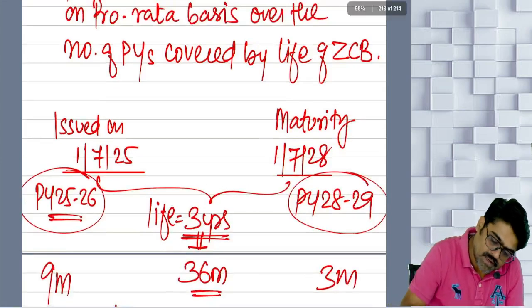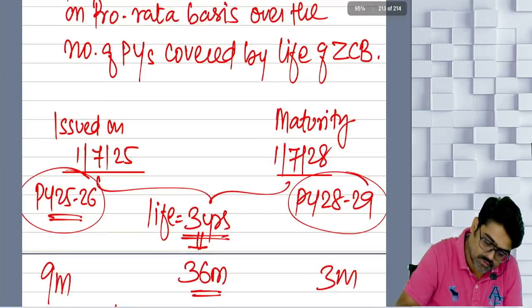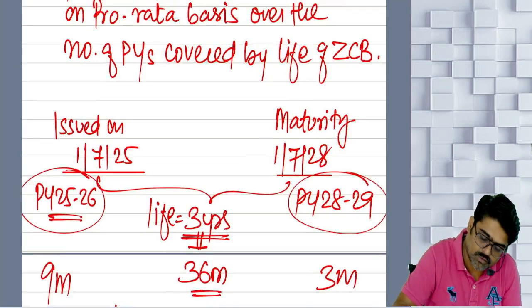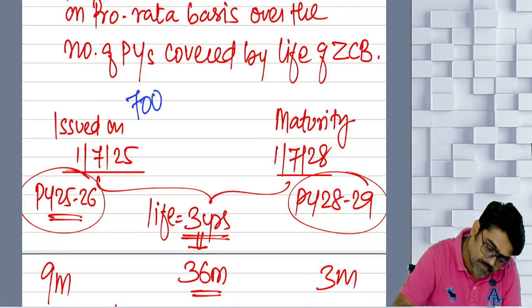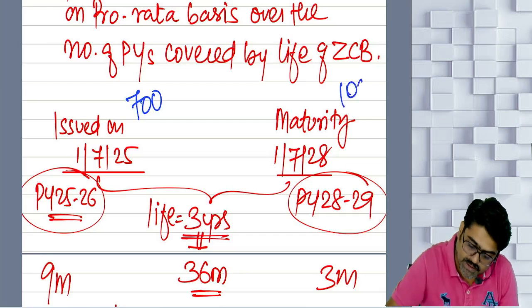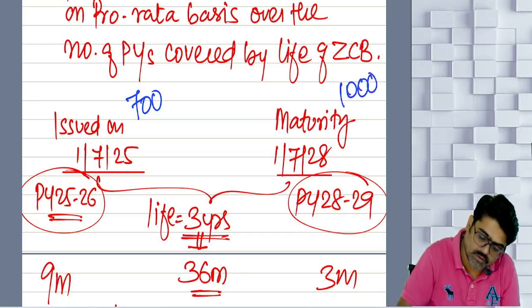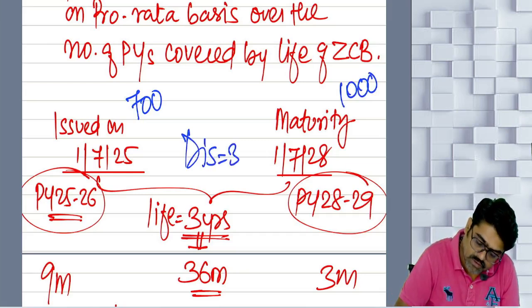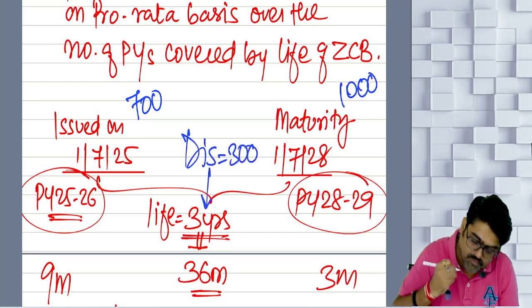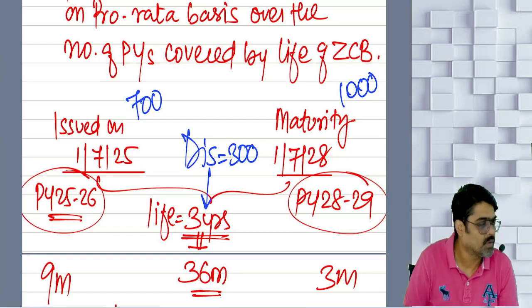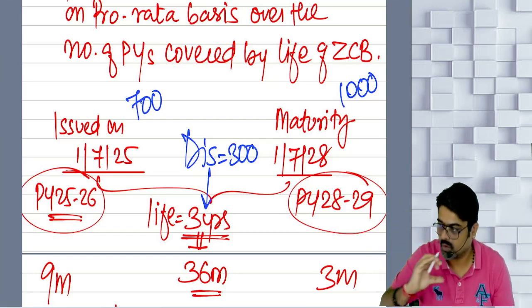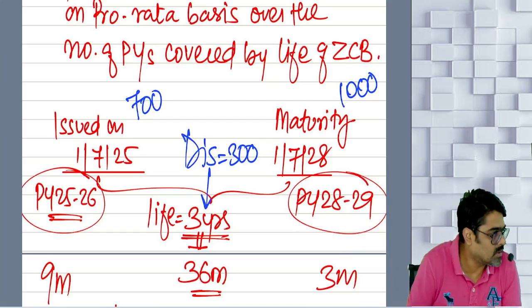Now for example, if the issue price was 700 and maturity is happening at 1000, what is the discount? That discount is 300, that is for the life of the bond. So it has to be spread over the life of the bond. Yes or no?